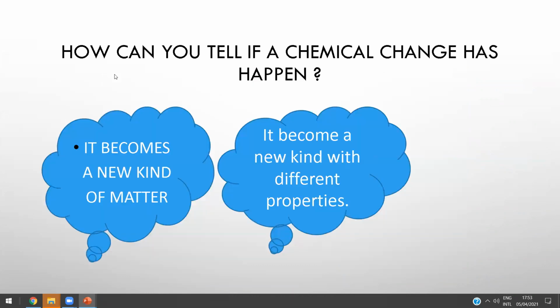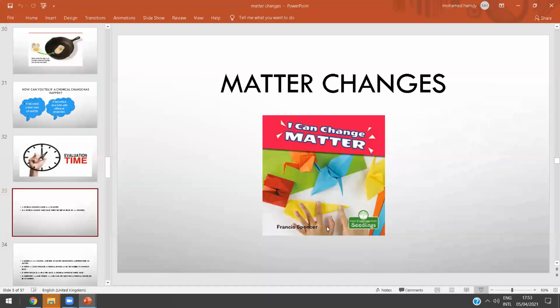So in the chemical change, the matter becomes a new kind of matter with different properties and we cannot change it back. We cannot turn it back, okay? Now let's part